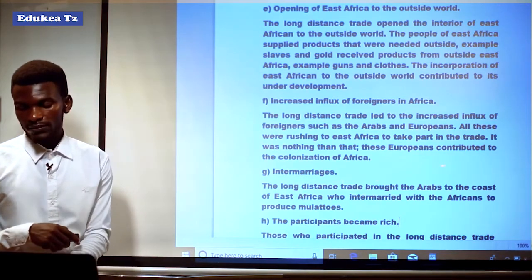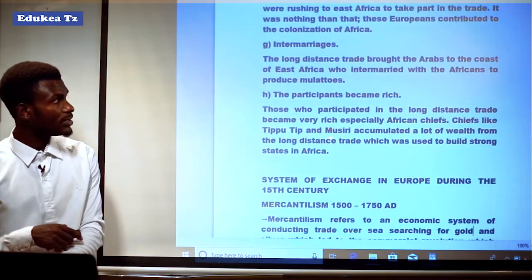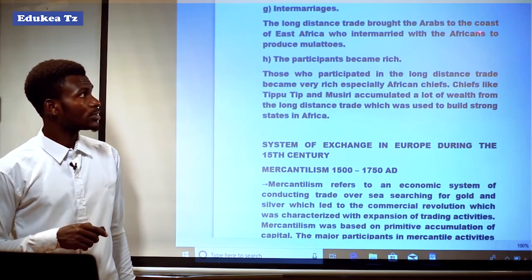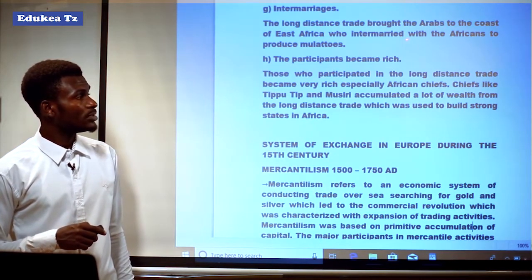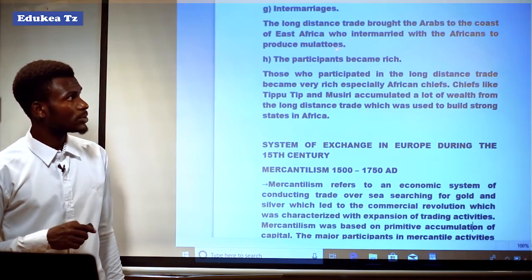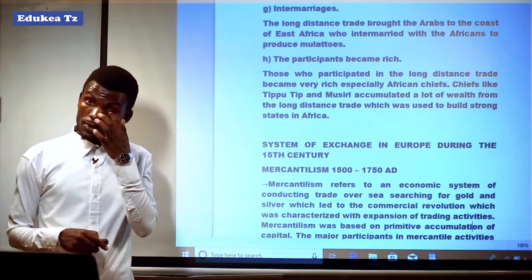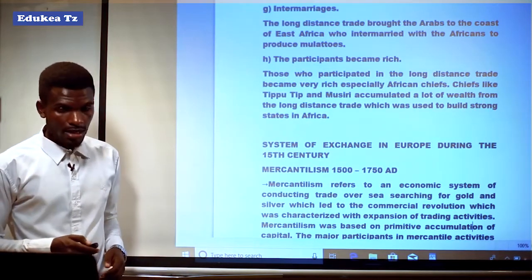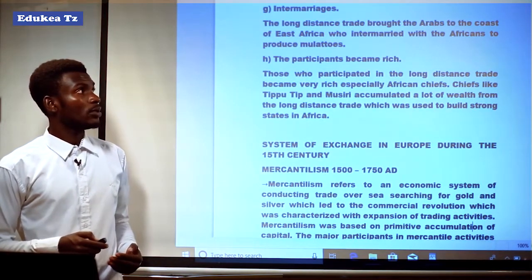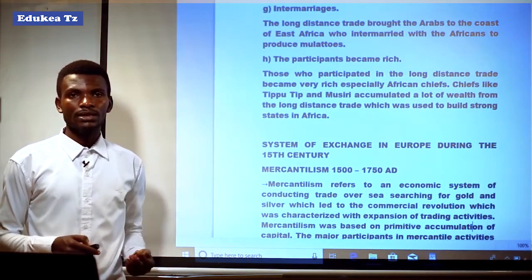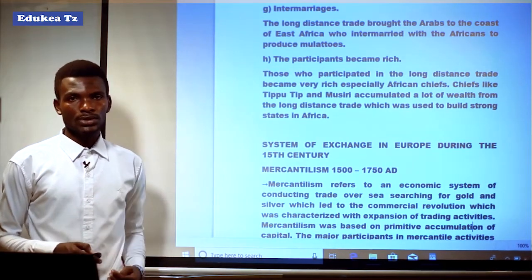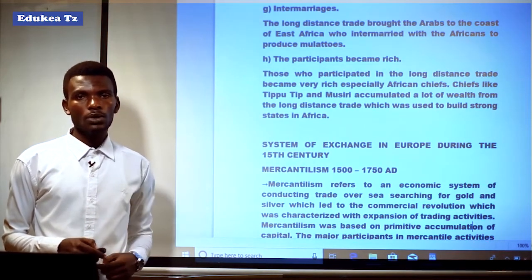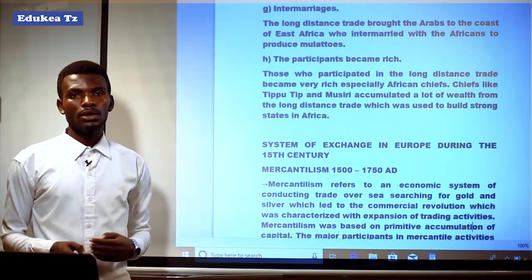Another impact of long distance trade was intermarriage. The long distance trade brought the Arabs to the coast of East Africa, who intermarried with Africans to produce mulattoes. Intermarriage was another impact of long distance trade, whereby the Arabs intermarried with Africans and produced mulattoes. From the mixture of Africans and Arabs, the child who is born is called a mulatto.